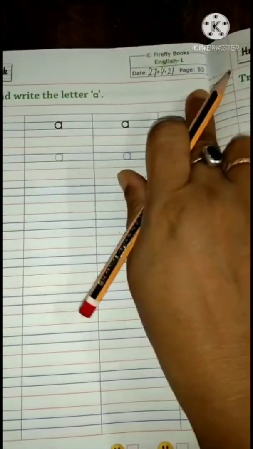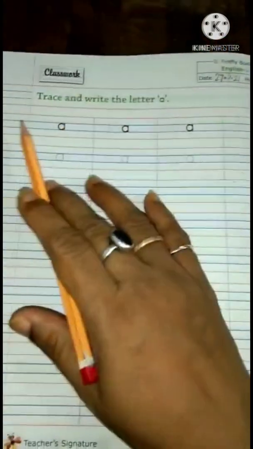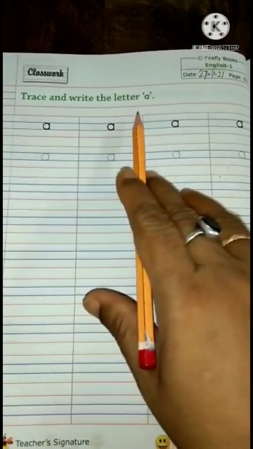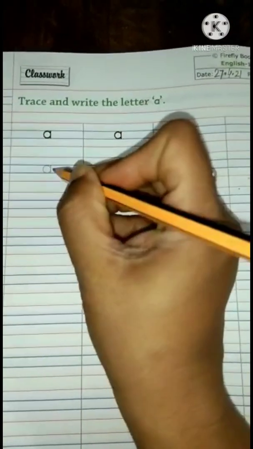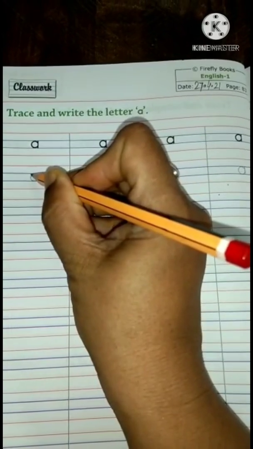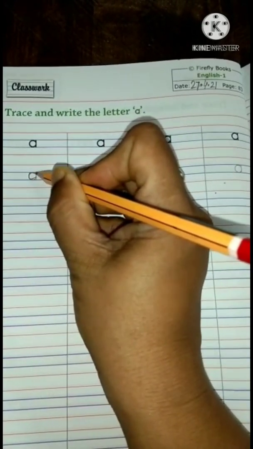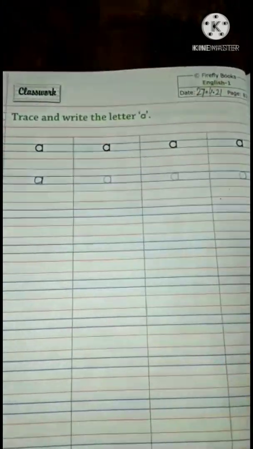Now see on page number 83, again write down the date please and then trace and write the letter A. This is small letter A. We already have done in our English textbook, right? See, in this way, this is to practice little more. So please complete these two pages again.